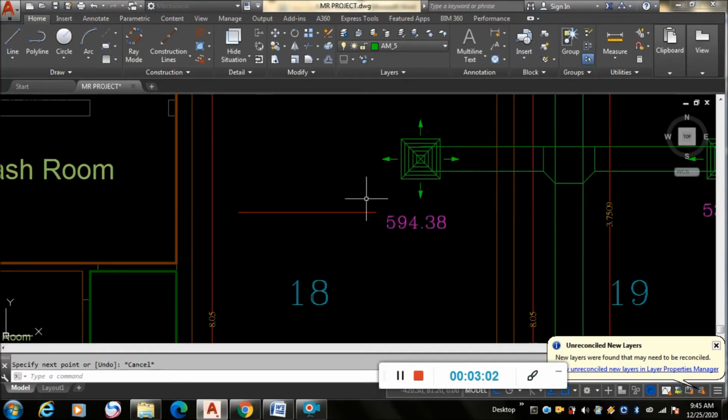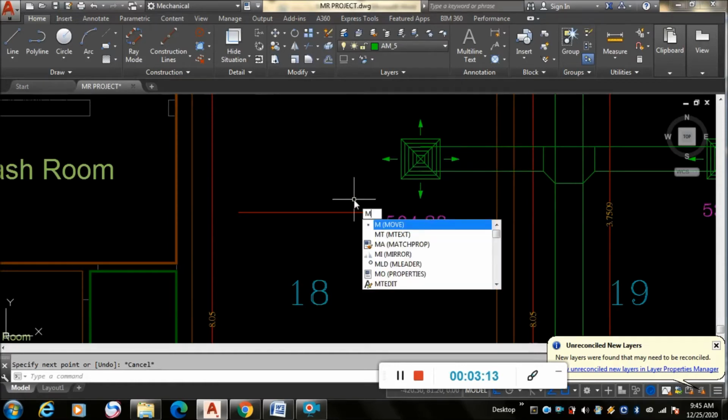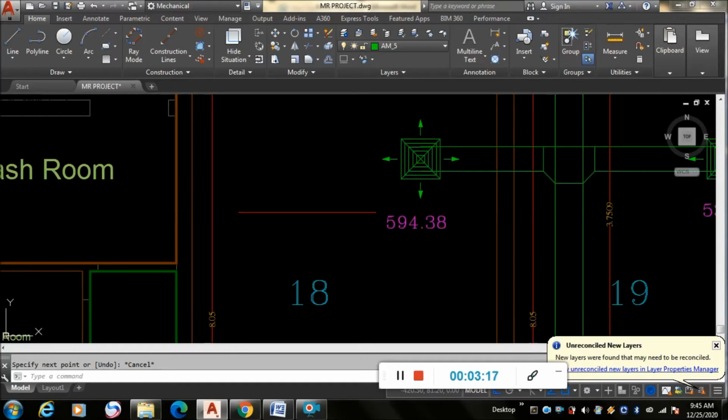So what we need to do, let us see. MA enter you have to press. Then it is select source object. You have to select source object, that is red in color, and after that select destination object, that is green in color, and by using this we have made the green line as red color.